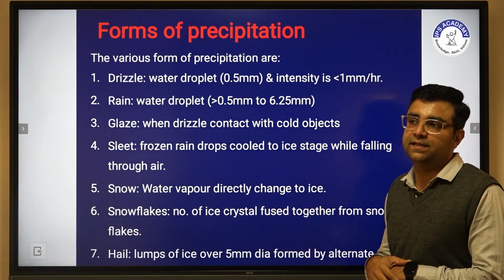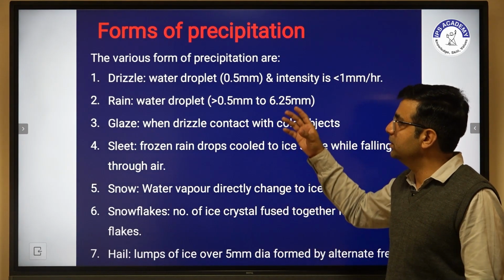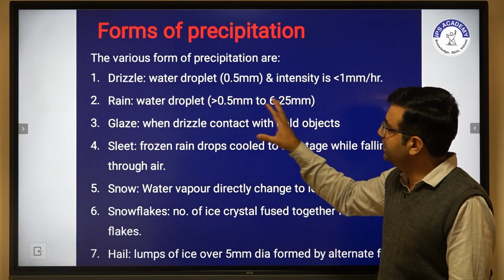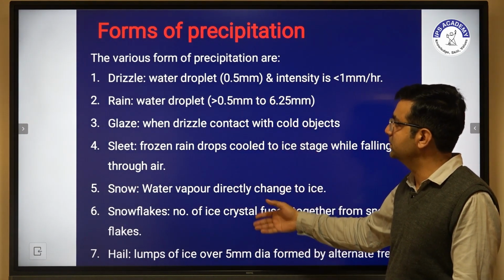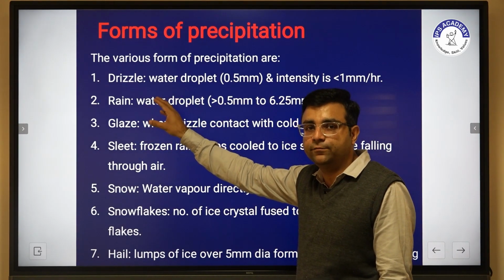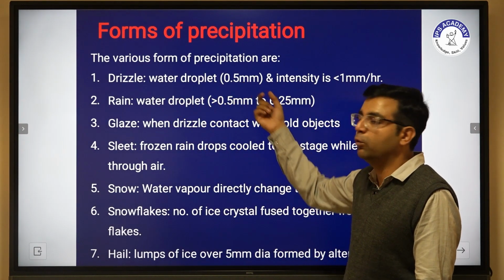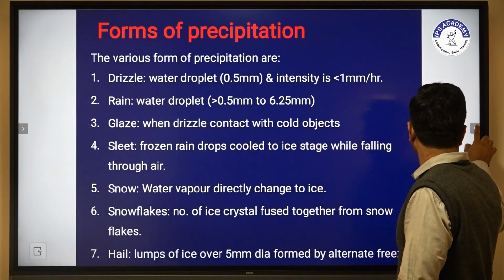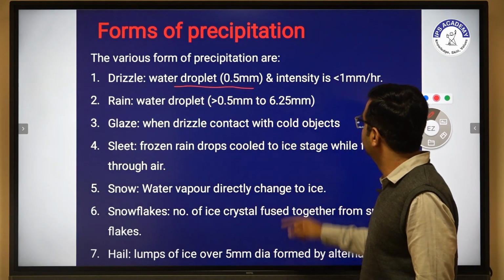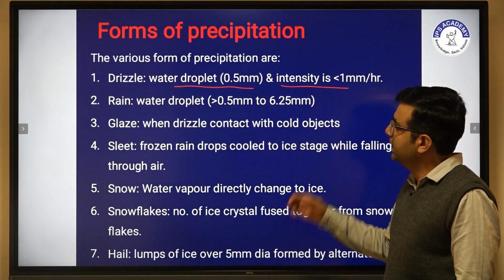Now we have to discuss the forms of precipitation. So what are the forms of precipitation? We have to clearly show in the slides that precipitation is available in different forms. The first one is drizzle. Drizzle is a type of rainfall, but the form is different, with a water droplet size of 0.5 mm, and its intensity is less than 1 mm per hour.